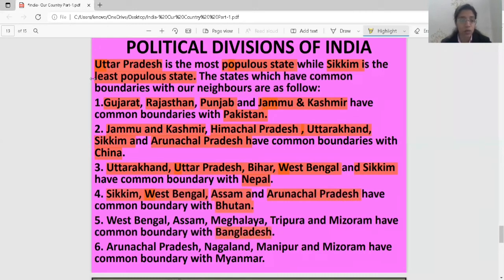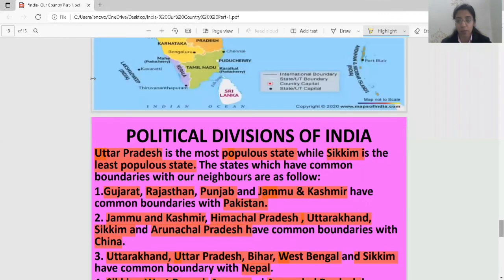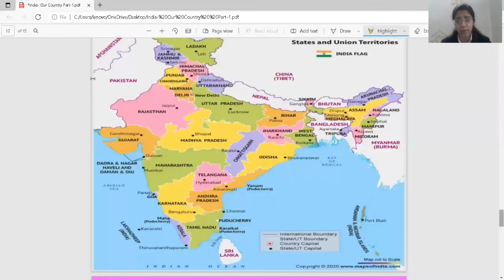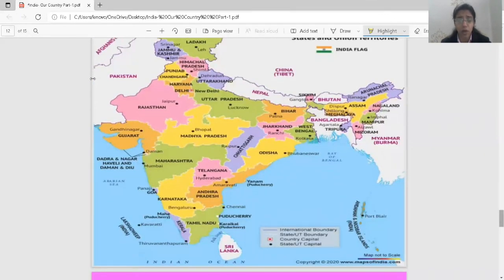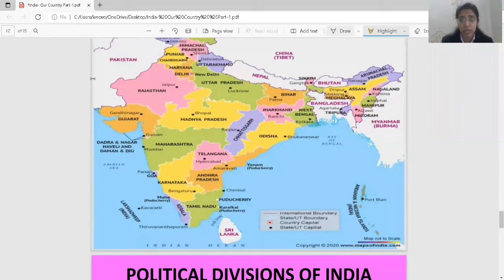Bangladesh shares border with West Bengal, Assam, Meghalaya, Tripura, Mizoram, and Myanmar shares border with Arunachal Pradesh, Nagaland, Manipur, and Mizoram. You are having this map in your book. This all states and capitals map is there in your book. You can see this is your Myanmar.